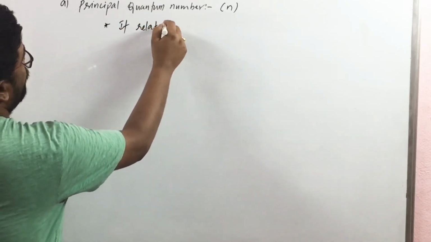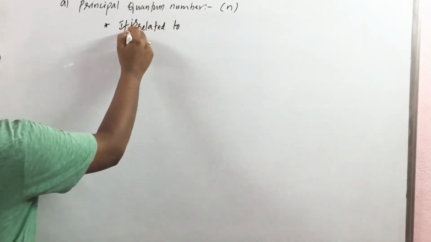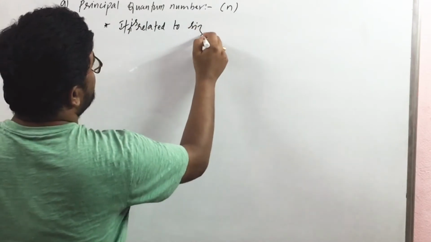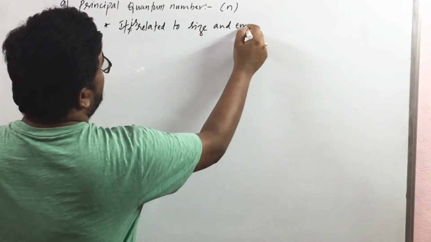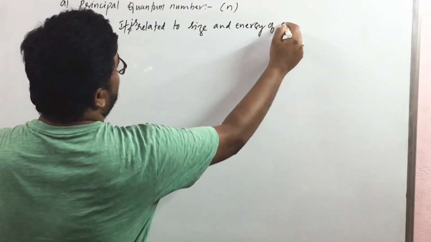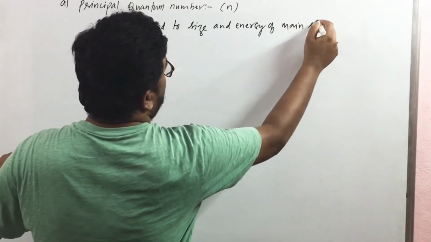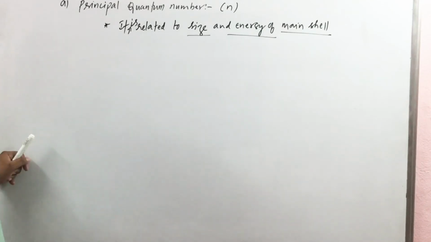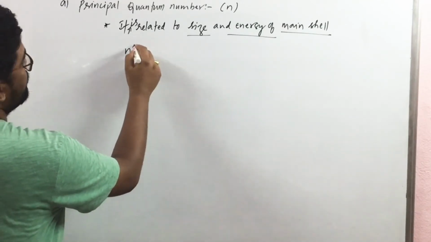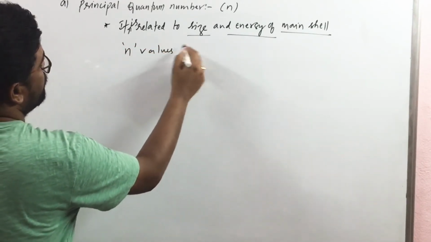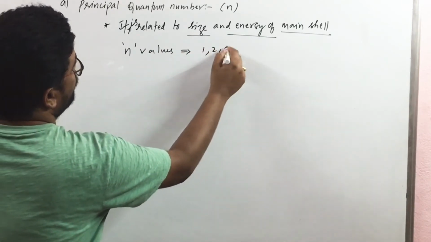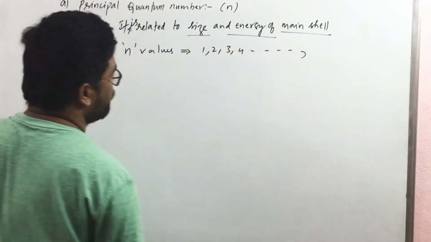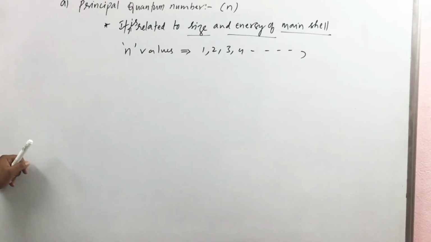It is related to the size and energy of the main shell. That means it explains the size and energy of the main shell. Okay, and it takes positive values. n values are 1, 2, 3, 4, and so on. It takes positive integer values.